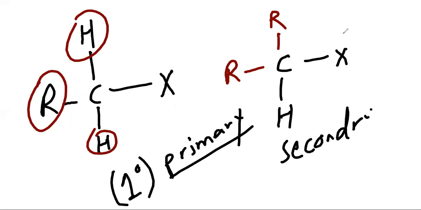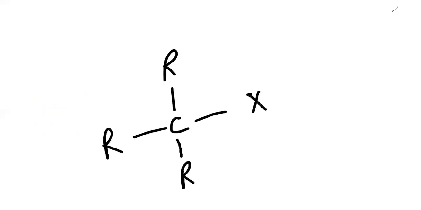Now I'm writing three alkyl radicals with halogen. It's called tertiary, or 3 degree.